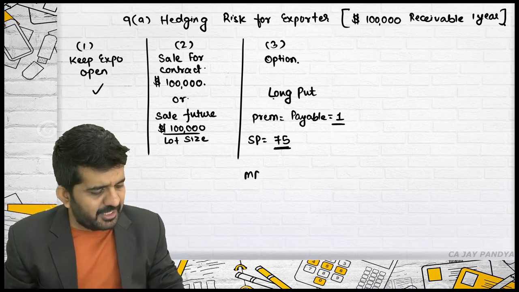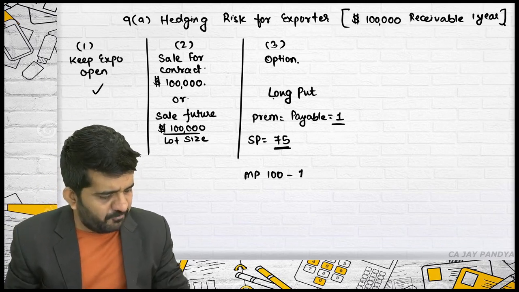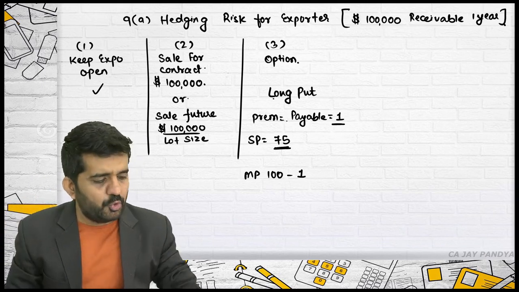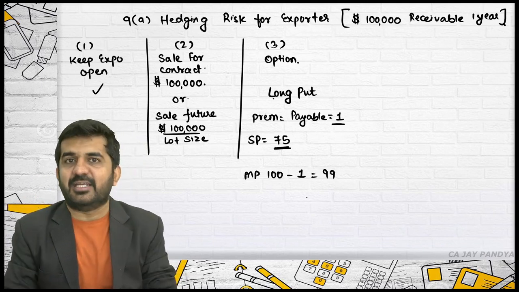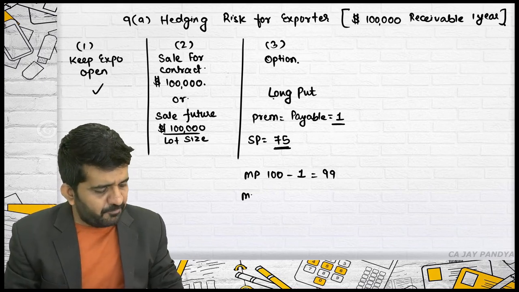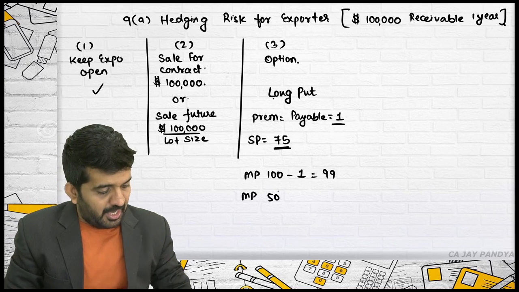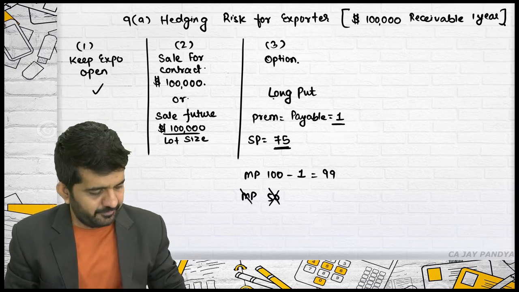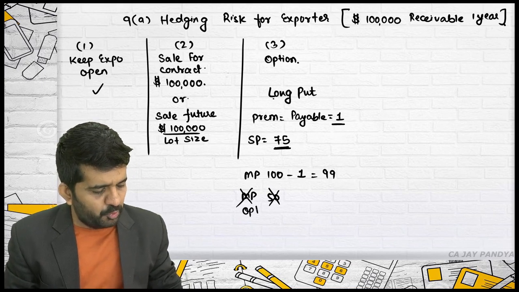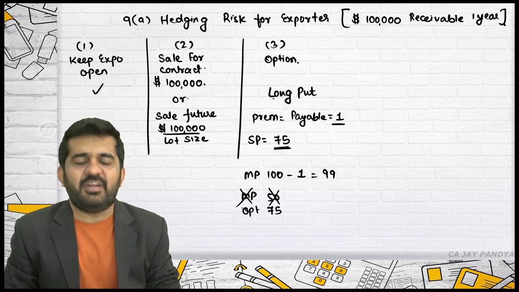Sir, if market price becomes 100 rupees, you will have to pay premium of 1 rupee, but then you will not exercise the option and net what you will be getting is 99. Sir, if market price is 50 rupees, then I will not sell it into the market. I will sell it into the option. And in the option, I am having the option to sell at 75.